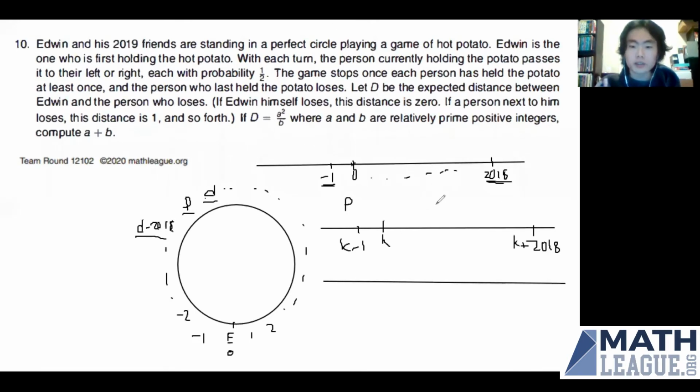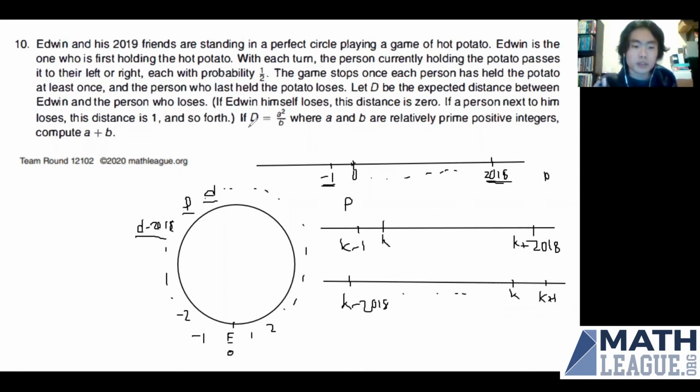So say K is right here. Then the probability that the marker will get to K minus 2018 before it gets to K plus 1 will be the same regardless of K. And in all three of these scenarios, the probability will be P.